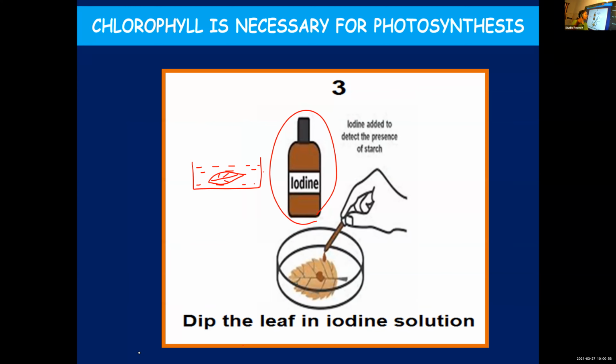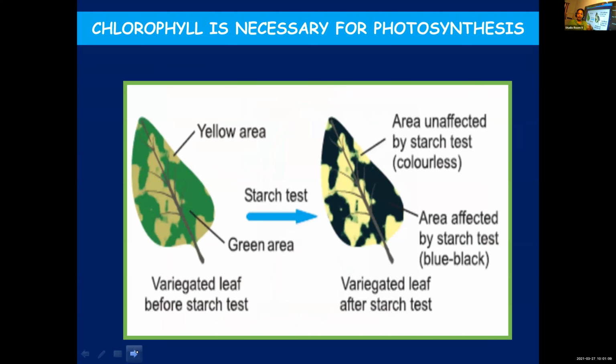And you pour a few drops of iodine onto it. And what will you find upon adding iodine? The green parts of the leaf will turn bluish black in color, indicating that starch is present. Whereas the yellow colored areas, when iodine is poured there, show no color change, indicating that no starch is formed. Why is no starch formed? Those regions do not have chlorophyll. No chlorophyll, no photosynthesis, no starch formation.